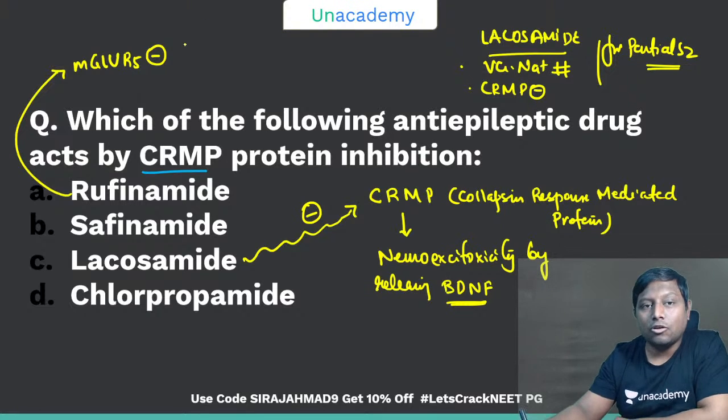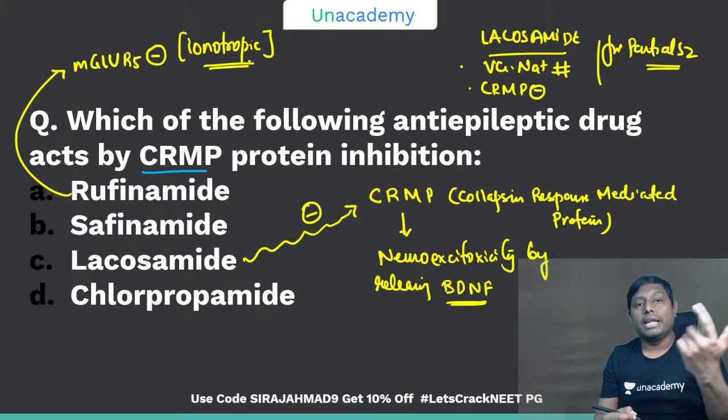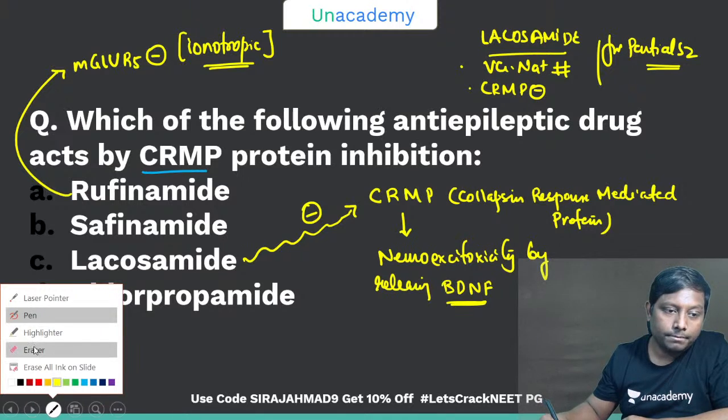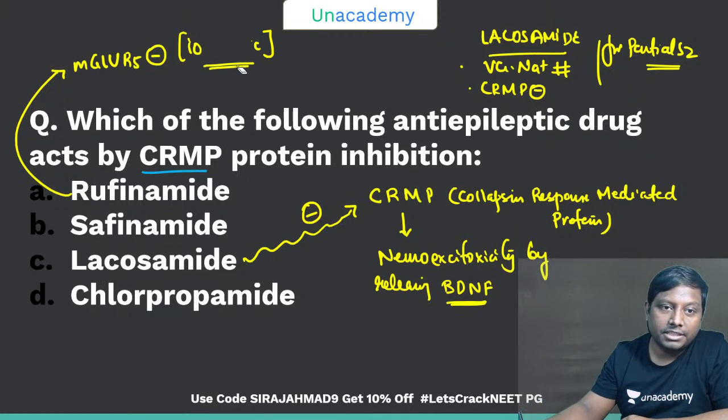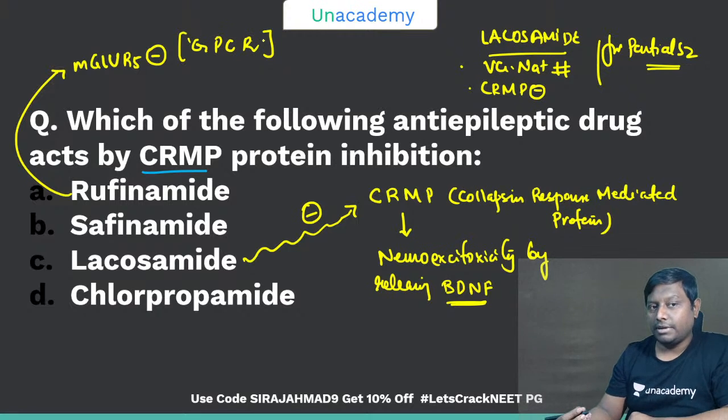This is active as one of the ionotropic receptors, because the other receptors that we are having, like NMDA and AMPA, are actually ionotropic. This one is actually a G protein coupled receptor. They are mainly G protein coupled receptors, mainly acting by G protein coupled receptor, the mGlu5 receptor.